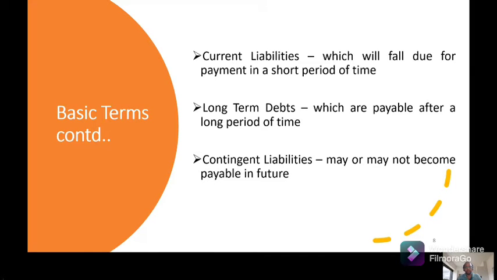Contingent liability. It is like somebody has filed a case against you. So that case, you don't know whether you are going to win or lose. It will be decided only after the court decision comes. So that is a contingent liability, a future event. You may or may not incur that liability.